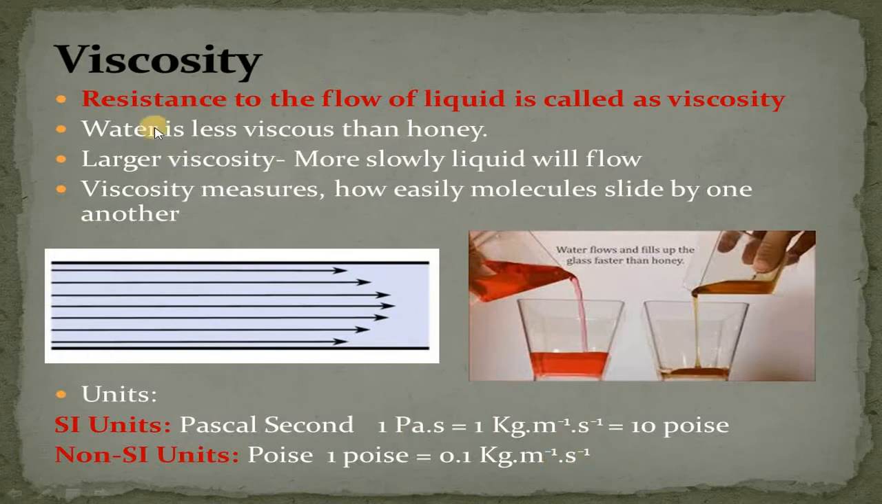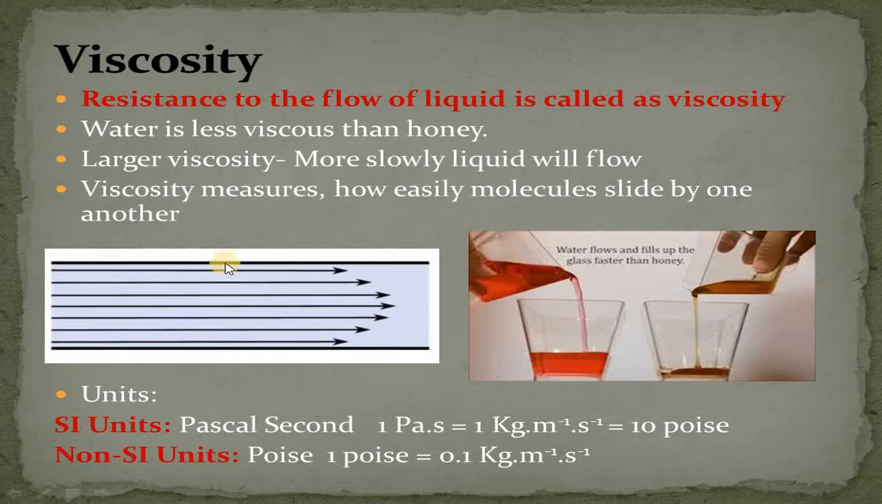So if we recall, what is viscosity? It is resistance to the flow of liquid. Liquids having more viscosity will have less flow as compared to liquids having less viscosity. And it measures how easily molecules can slide on one another in that particular liquid. Water is less viscous as compared to honey. So the flow of honey will be less as compared to water.